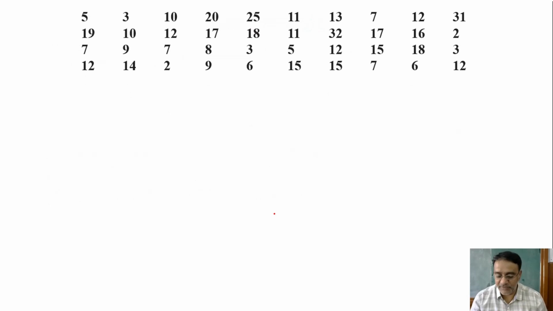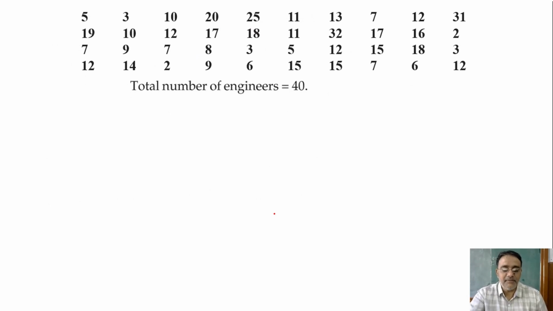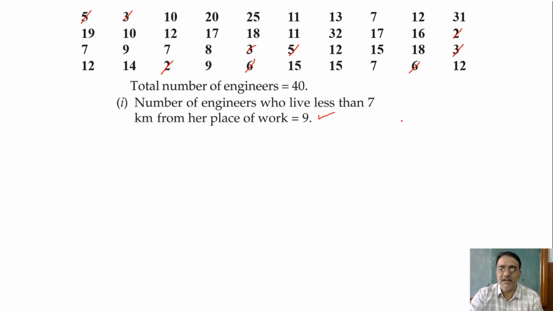So first, total number of engineers is 40. Now the number of engineers who live less than 7 kilometers we will count from here. 1, 2, 3, 4, 5, 6, 7, 8, 9. So the number of engineers who live less than 7 kilometers from her place of work is equal to 9. So what is the required probability? 9 upon 40. Very good.